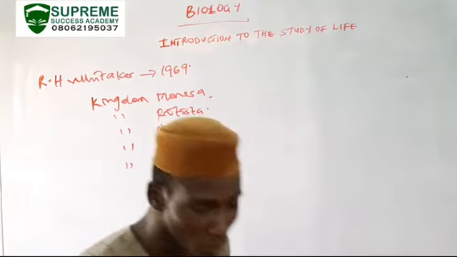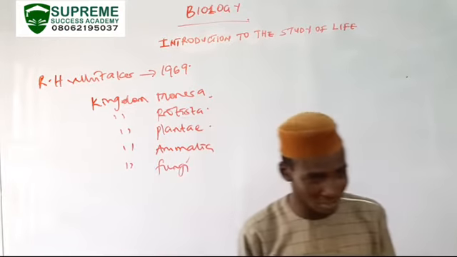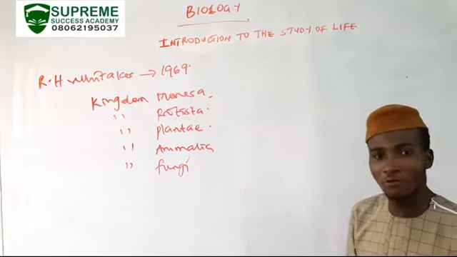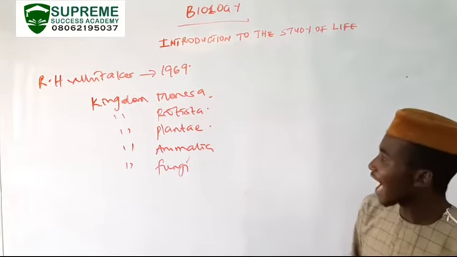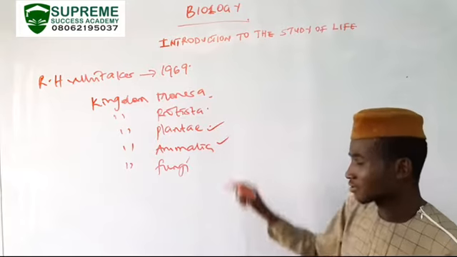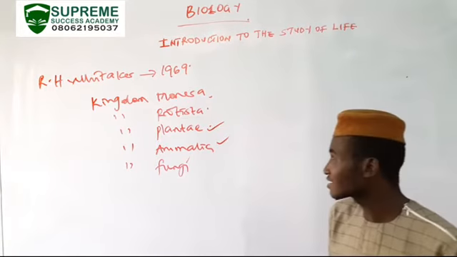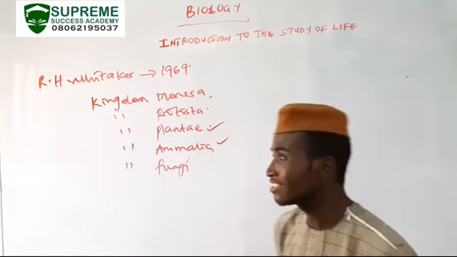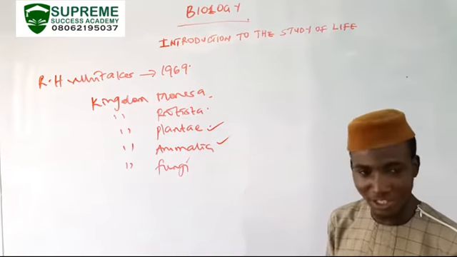However, the two common classes of living organisms that are usually tested at the O-level or the preliminary classes are the plants and animals. And looking at plants and animals, they seem to share more similarities than the other classes of living organisms.